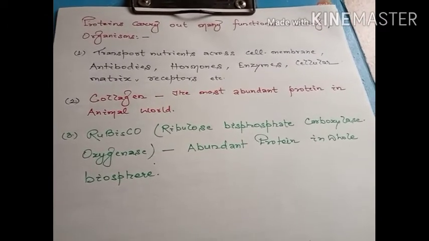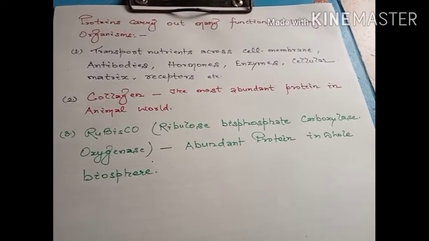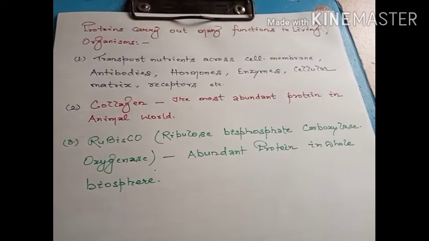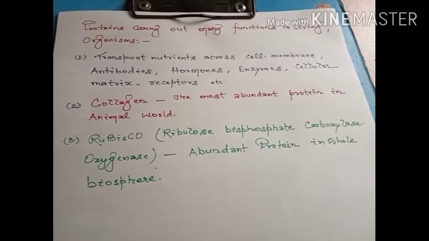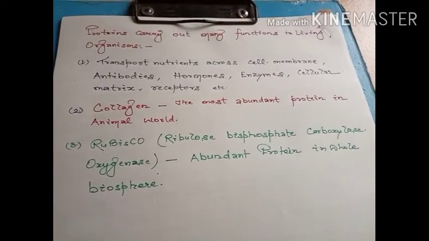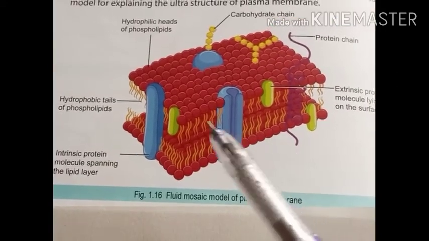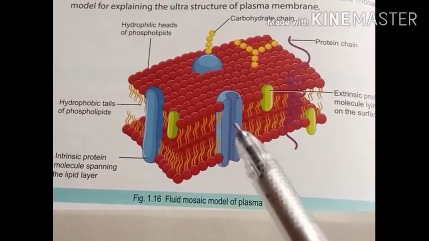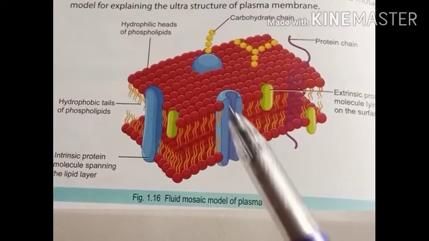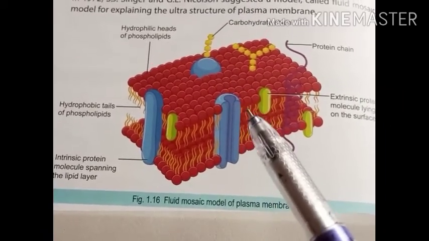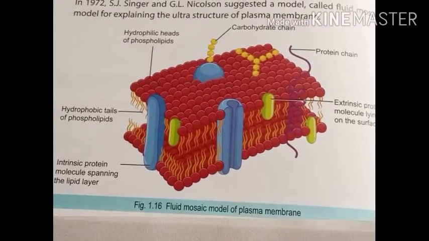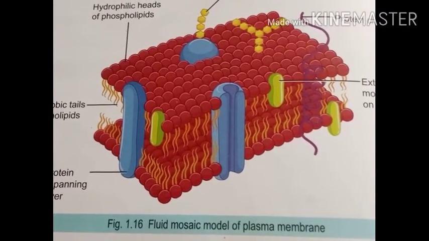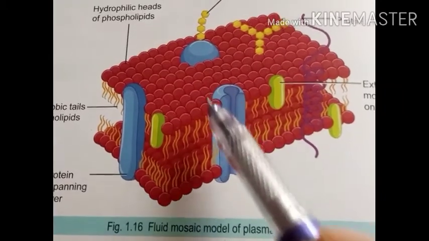Now we will try to understand that proteins carry out many important functions in living organisms. For example, they help in the transportation of nutrients across the plasma membrane. As we have discussed, within the structure of the plasma membrane, these proteins play an important role in the transportation of molecules or substances across the plasma membrane. We have discussed the permeases, which act as carriers for transporting molecules across the plasma membrane.